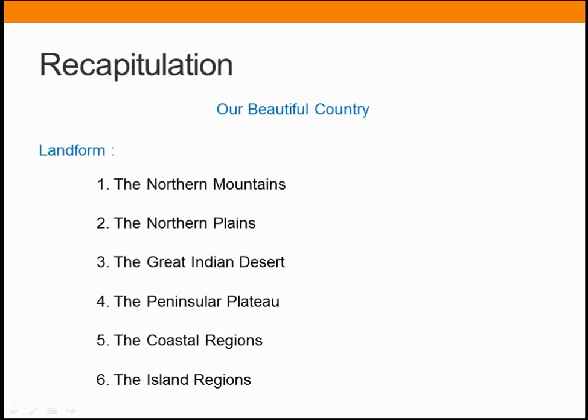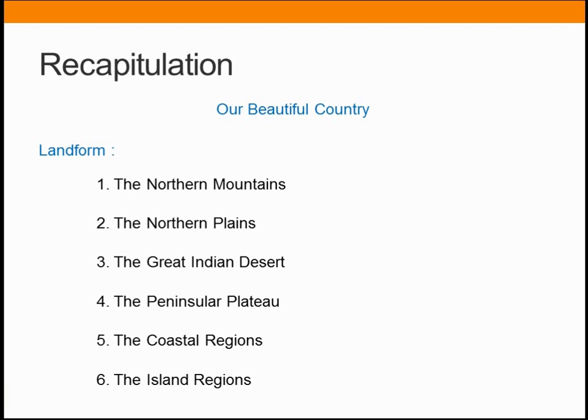Okay, children. Next, let's recapitulate the lesson. So, what is our Chapter 8? It deals with our beautiful country. Under this, we learnt about the different landforms. Our country is a beautiful combination of various landforms. These landforms are the physical features of India.